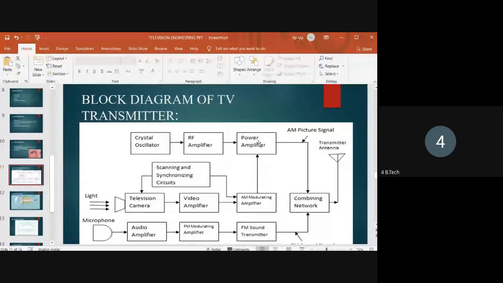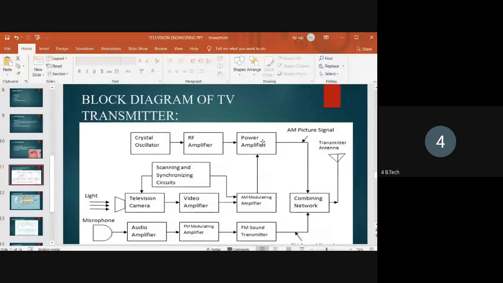This power amplifier drives the load of the transmitter and gives the output to the combining network. The power amplifier is also used to increase the low power signal to high power.